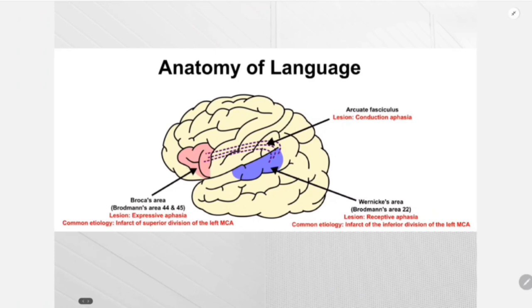So Broca's area ஓட Brodmann area என்னன்னு பார்த்துட்டோம்னா it is the 44-45, and Wernicke's area பார்த்தோம்னா it is the area 22. So Wernicke'sலேருந்து Broca'sக்கு there is the arcuate fasciculus. So direction important, it goes from Wernicke's to Broca's.